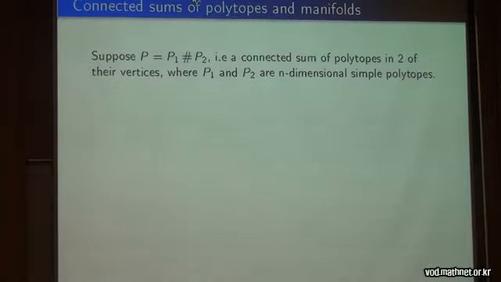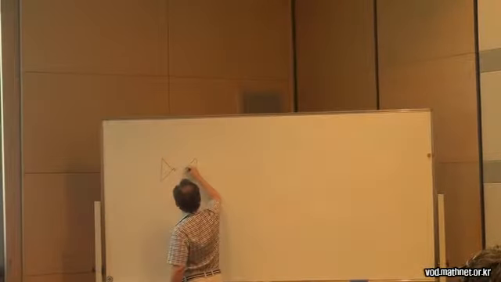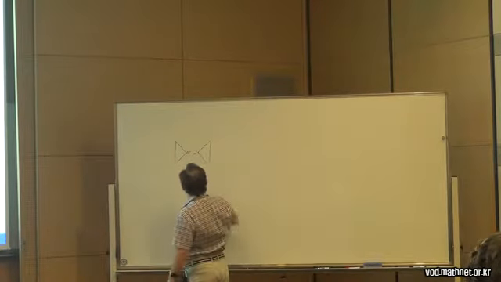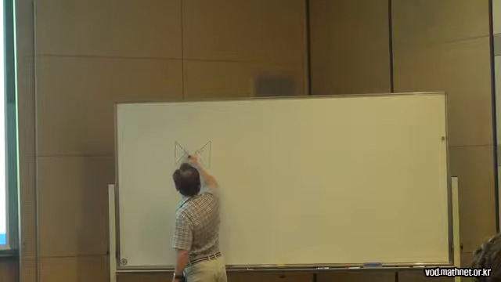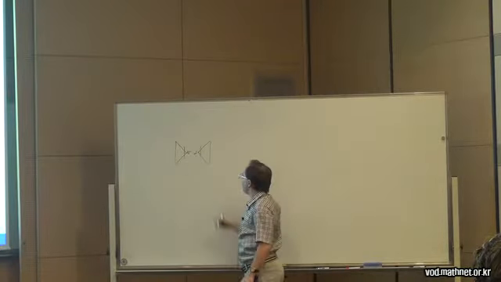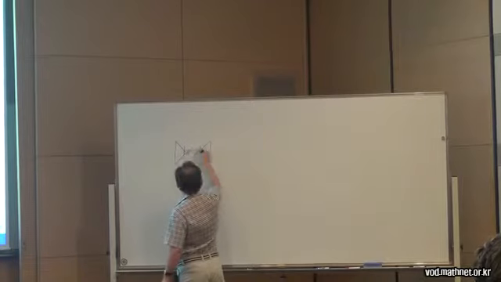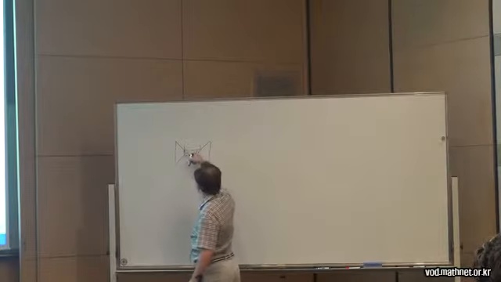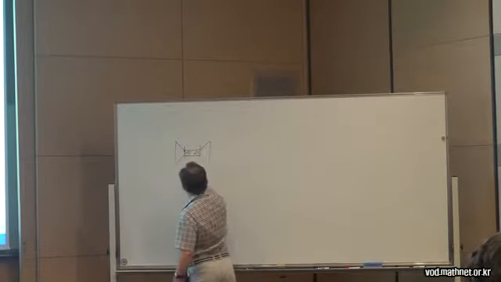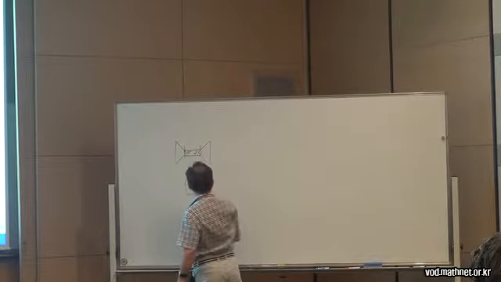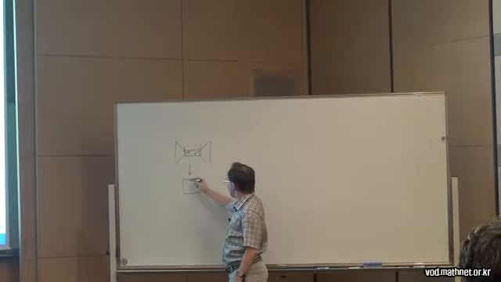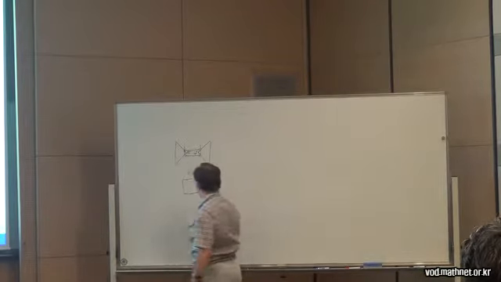If you have a polygon, a triangle, with a vertex V, and we also have another triangle with a vertex W, then we cut these vertices by a hyperplane, and we glue along these simplices. It will be a simplex, because the polytopes are simple, and we obtain a square. So we glue it such that we obtain a convex polytope, of course.